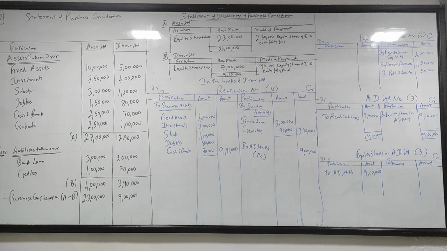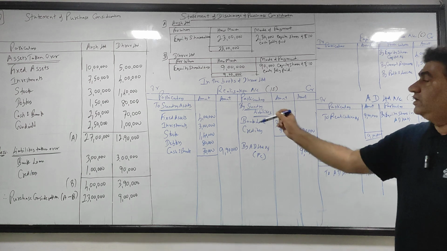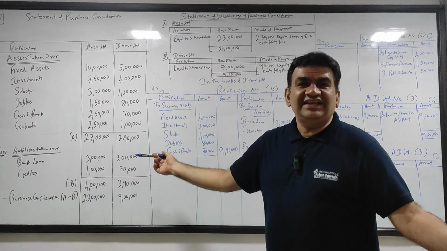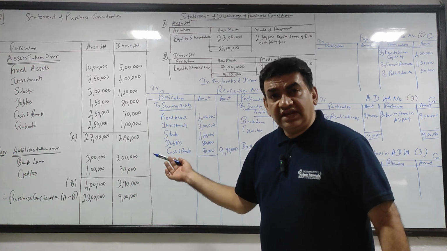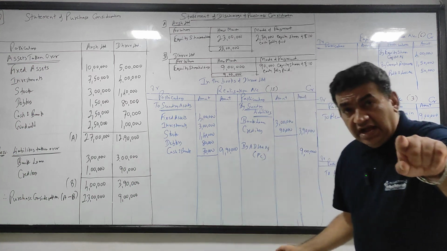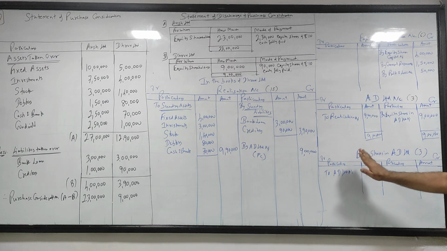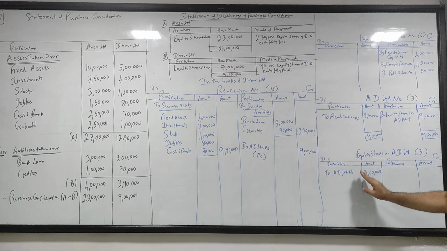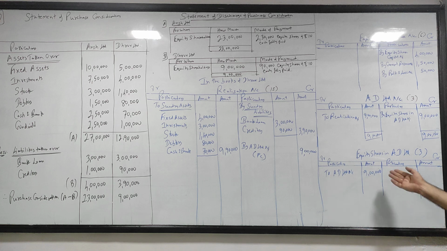Now see, equity shares received, 9 lakhs. For whom did I receive it? For equity shareholders. So now when I got it, I debit it. Now I will give it to those people for whom I got it. I got it for equity shareholders, so I will give it to them.